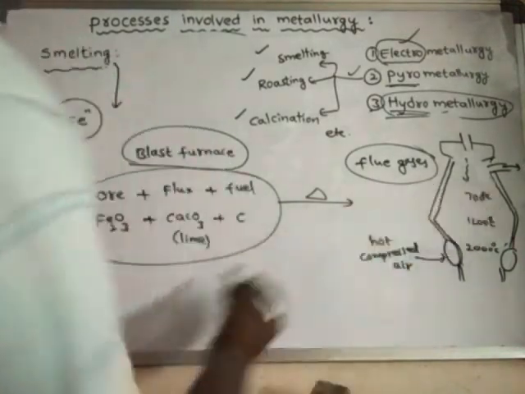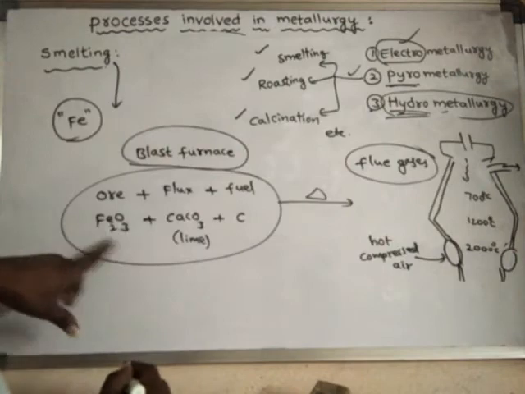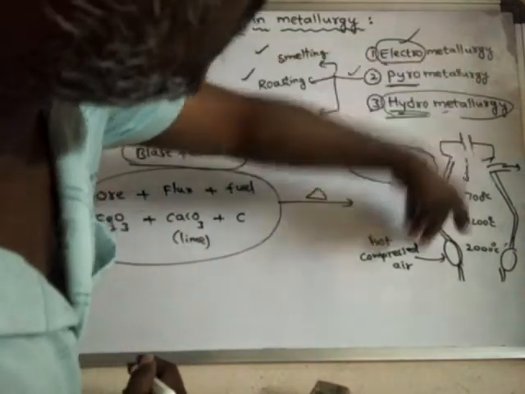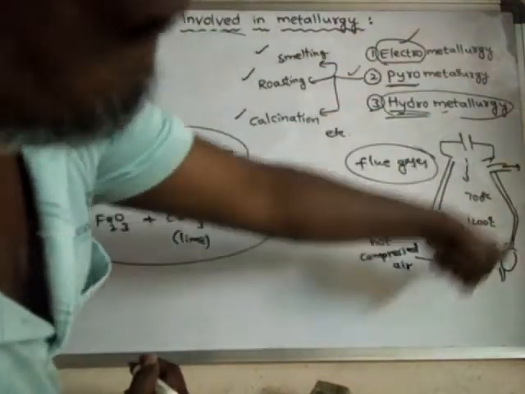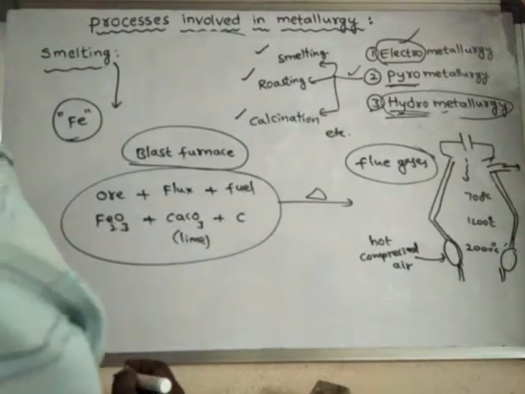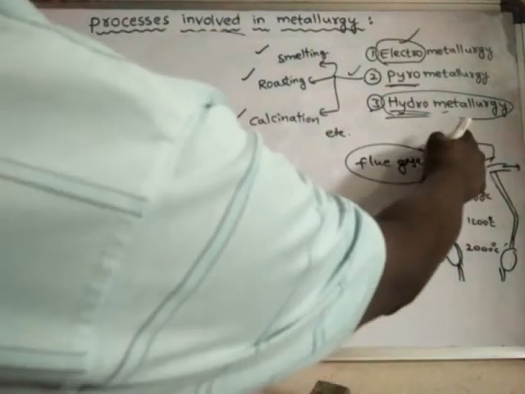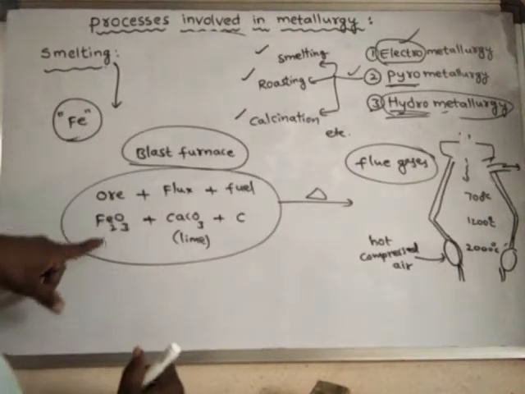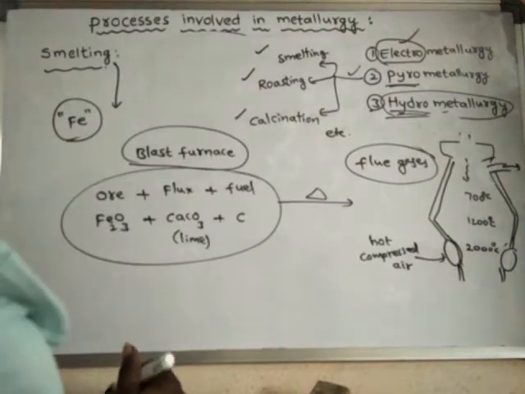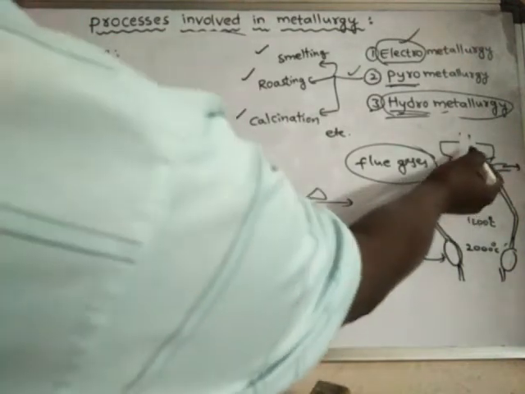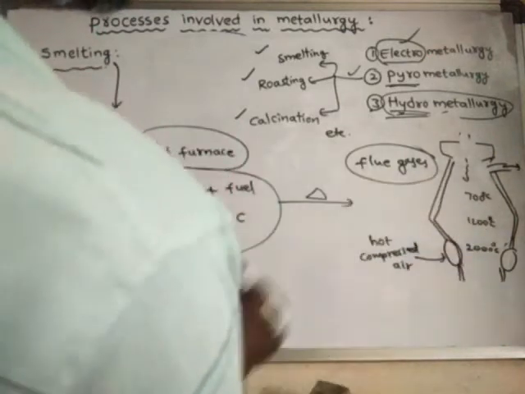This entire thing is called a blast furnace. From above this mixture is introduced, and slowly that mixture will come down.